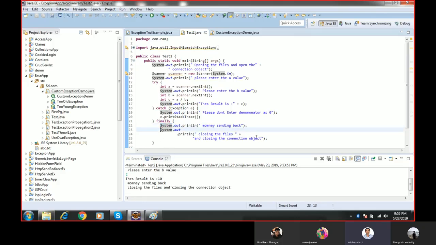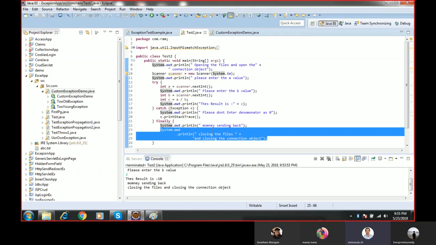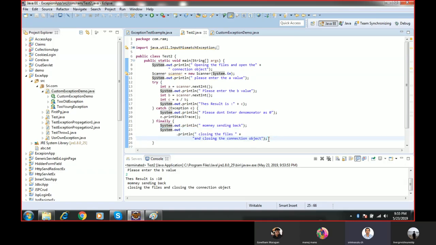And then I put another statement, that is closing the file and closing the connection object. Closing the file and closing the connection object. This statement is also executed.